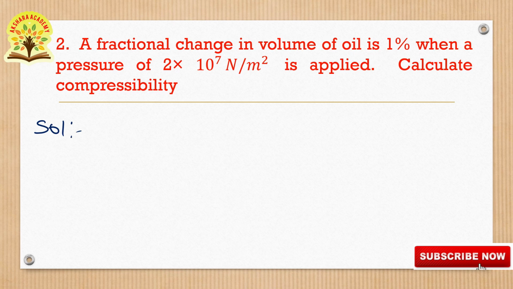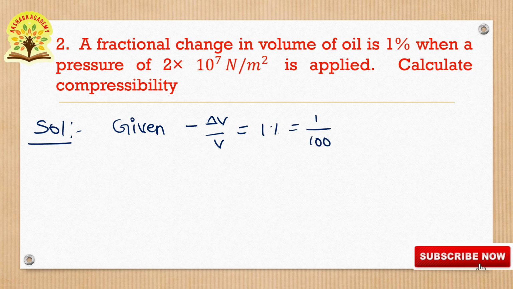Given change in volume, minus delta V by V is equal to 1%. That can be written as 1 by 100. Next, pressure they have given, P is equal to 2 into 10 to the power of 7 Newton per meter square.